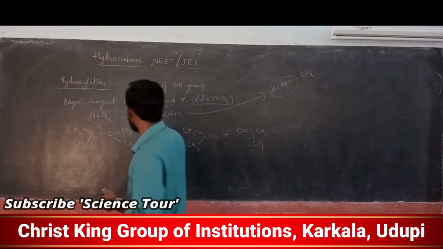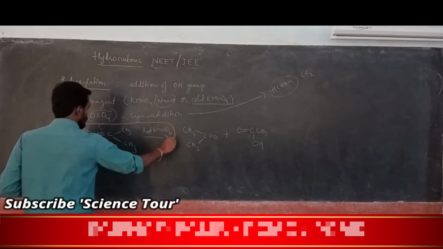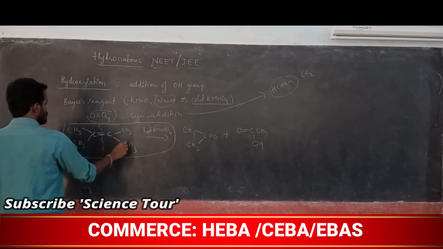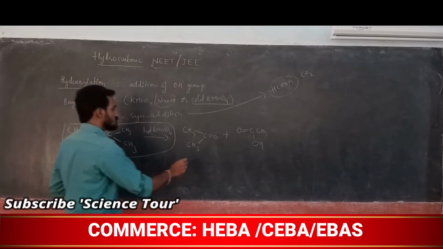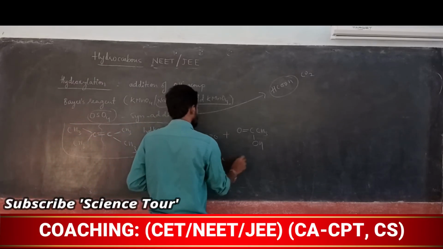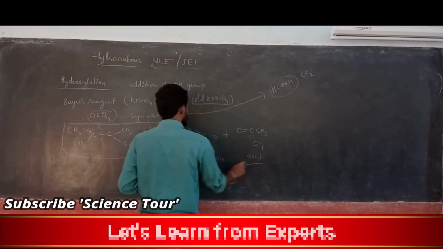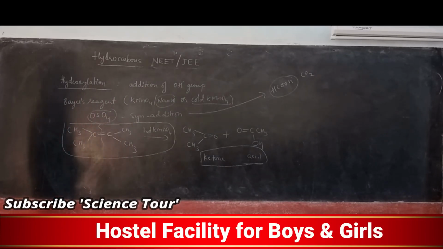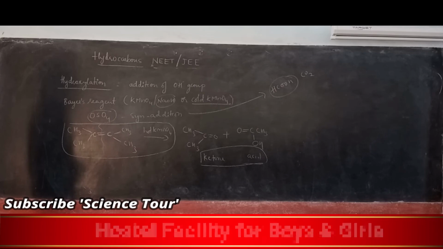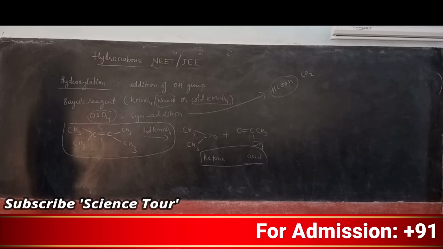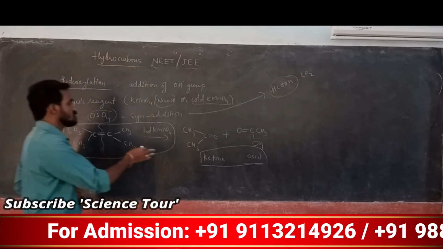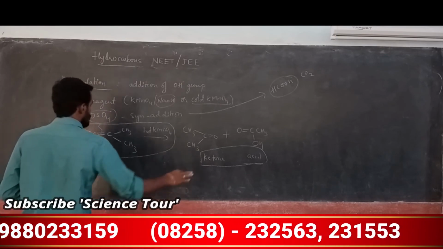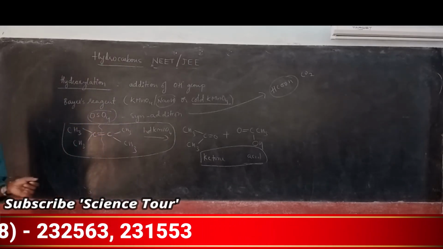If the reaction takes place in the presence of hot KMnO4, this is the reaction. This is actually one alkene, C double bond C CH3 CH3. This breaks in hot KMnO4, it gives ketone, which one? Acetone. Ketone, and this, which acid? Acetic acid. Ketone and acid will form in the presence of hot KMnO4. Remember, in the presence of cold KMnO4, formic acid will form, understood? In the presence of hot KMnO4, the alkene chain breaks and it gives acetone and acid. Ketone and acid, any ketone and acid, understood? Note down, my dear students, this is just hydroxylation reaction, addition of OH group.